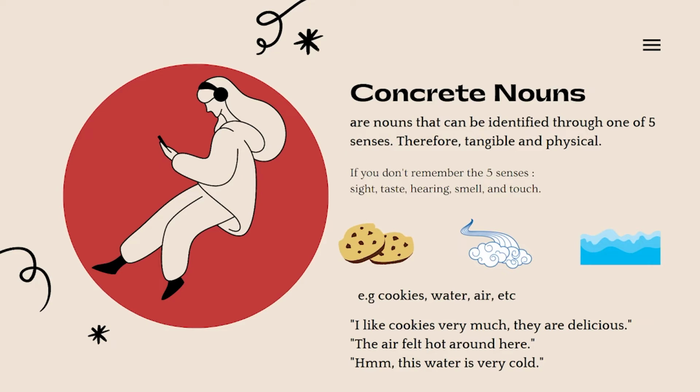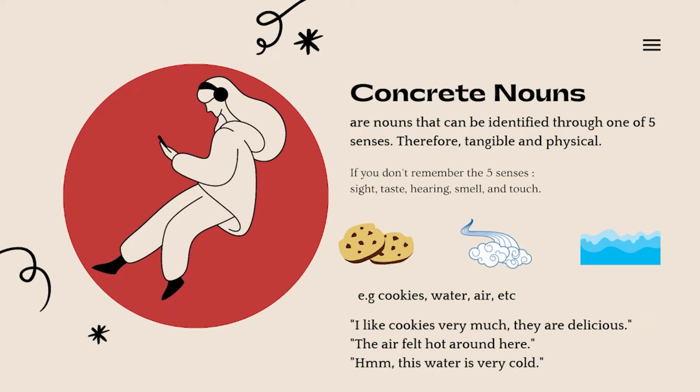I like cookies very much. They are delicious. Well, we know for sure that cookies is concrete. After all, we can taste them. They taste very delicious. We can actually smell them after our mother maybe baked them. And then we can actually see them, right? So cookies is very concrete.